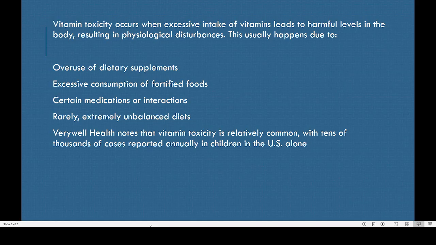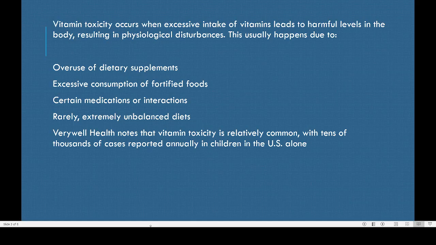Next, excessive consumption of fortified foods. Many fortified foods like milk may contain too much vitamin. Then certain medications or interactions. Sometimes the medications people usually take, like for blood pressure, cholesterol, diabetes, are taken almost every day. Such kinds of drugs can interact with the absorption or metabolism of the vitamins, and that can create problems.